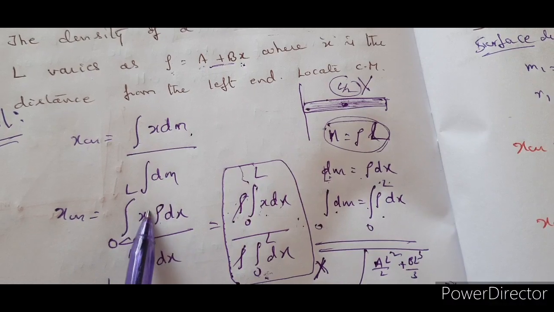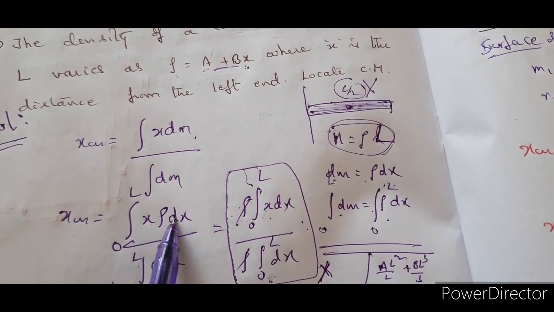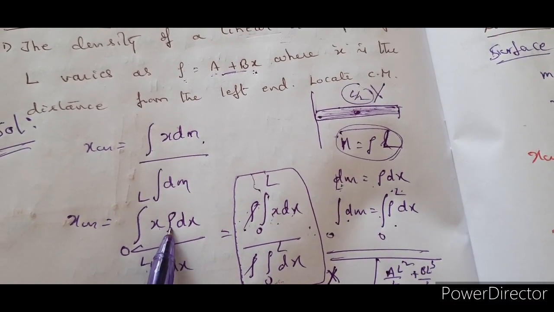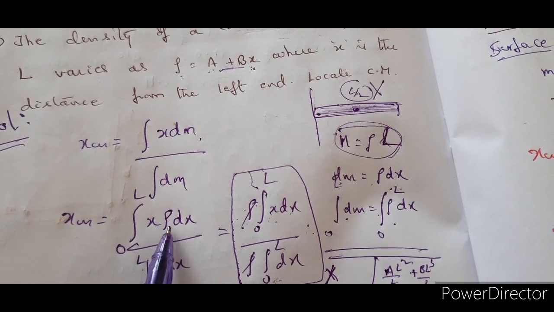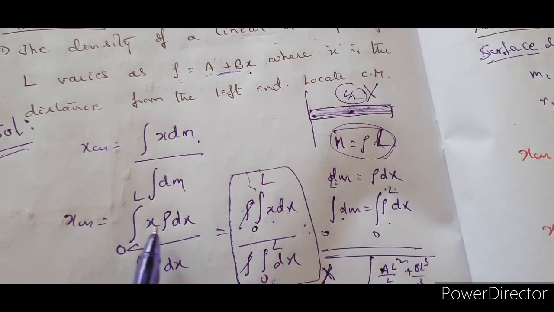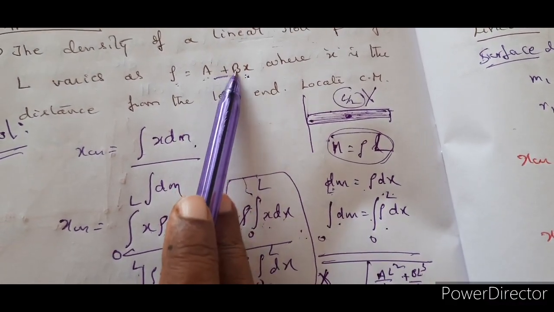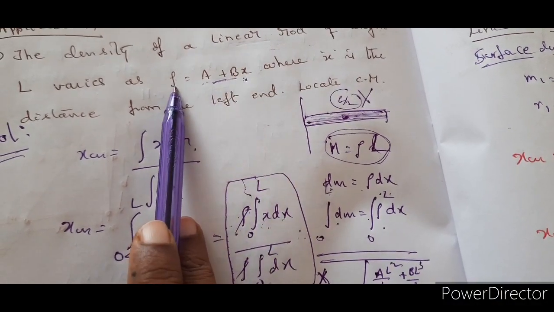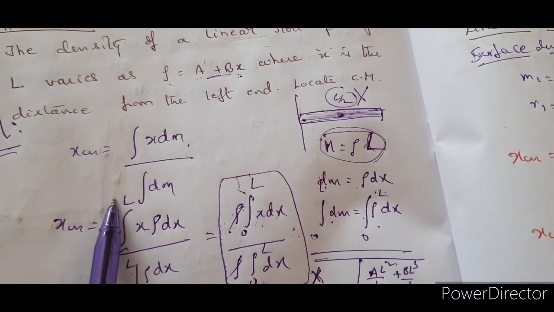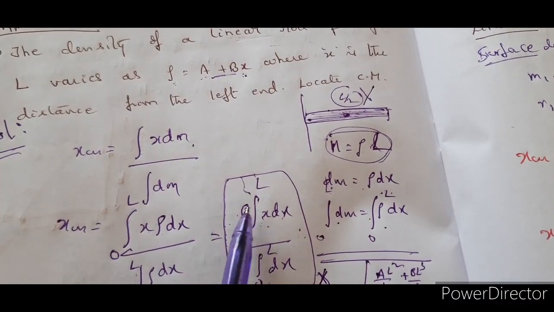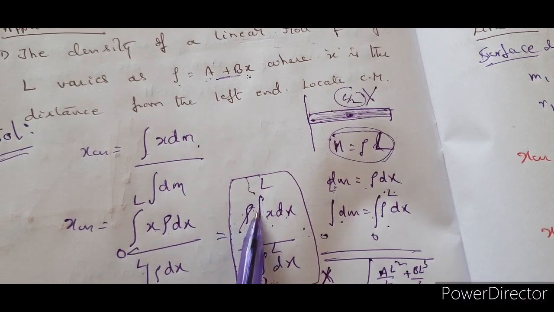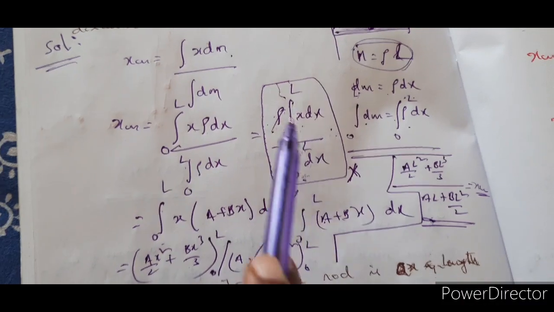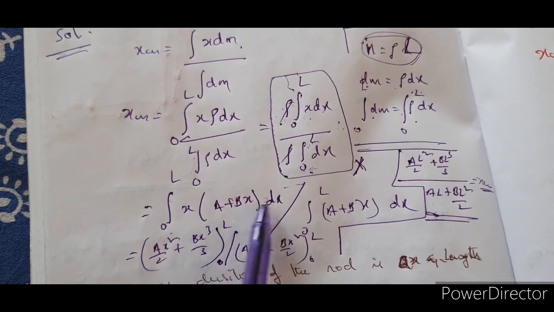So in the previous concept, when we learnt the basic concept of center of mass of a uniform rod, the mass is distributed uniformly along the length. But here the mass is not distributed uniformly along the length. The mass is changing, because as x is changing, linear density is changing. That means mass is changing here. So therefore, this rho cannot be taken out of the integral. Therefore, you have to keep the rho inside, and that is a plus bx into dx.